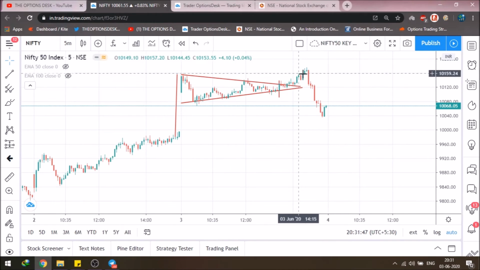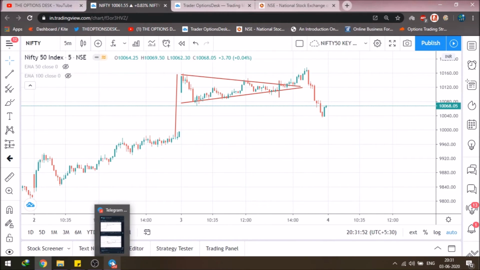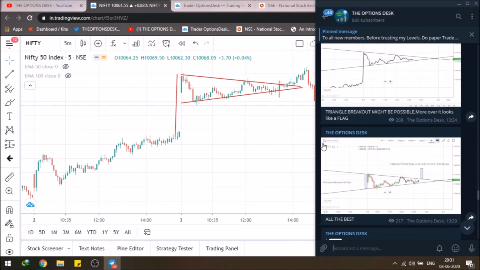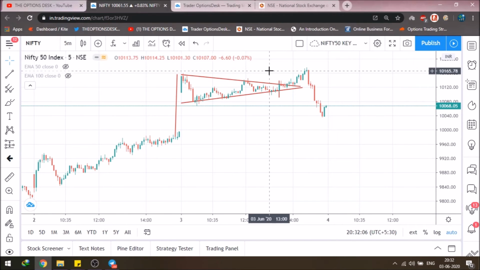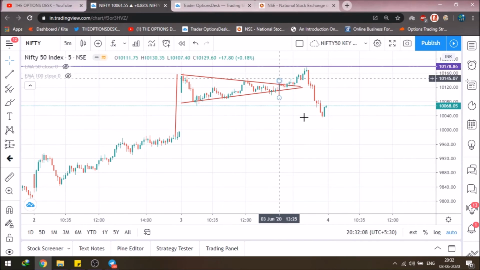So Nifty 50 went and gave a high of around 10175. The high on the broker's chart was 10175, and I also uploaded that, and I also said that the safe traders should start looking, because the high of 10175 was achieved in the Nifty 50 and profit booking might start. Since the high was achieved, after that the Nifty 50 fell hugely and even broke this support line.